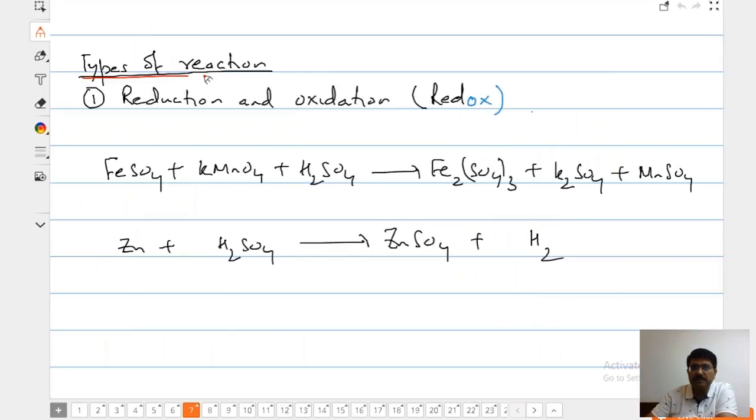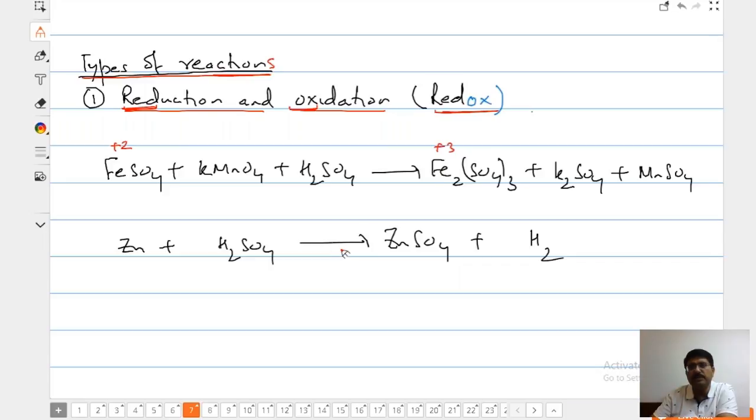Types of reactions which we are going to discuss. The first is reduction and oxidation. So it is reduction, the 3 words, and oxidation, the 2 words. The collective word is redox. For example, ferrous is sitting in +2 oxidation state.